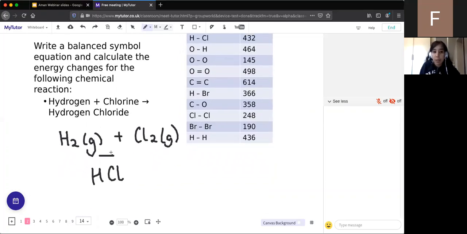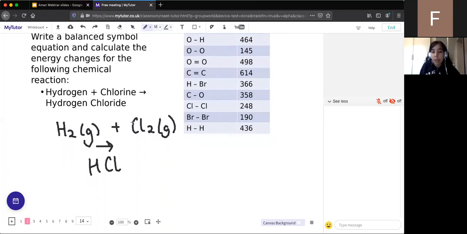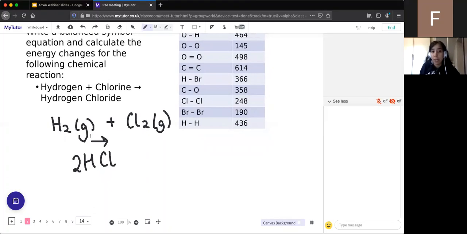So that's the formula, and then if we balance that out, we know there's 2 hydrogens and 2 chlorines on the reactant side. So to do that on the product side, we need to put a big 2 in front. So that's the balanced equation. Hydrogen plus chlorine goes to hydrogen chloride.